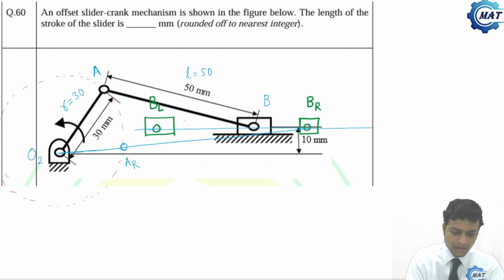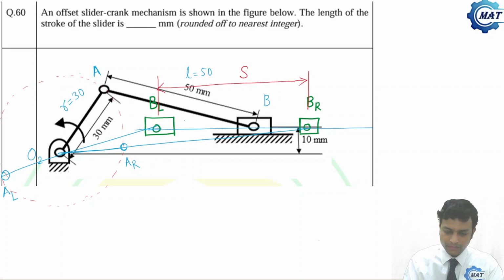So O2 AR is the crank, AR to BR is the connecting rod. Next, when it is at BL, then what will be the position? Further it will be collinear, but one overlaps on another. So here it comes, this is AL and BL. Now what is stroke? Stroke is BL to BR. This distance is called stroke, S. So S is what? BL BR.